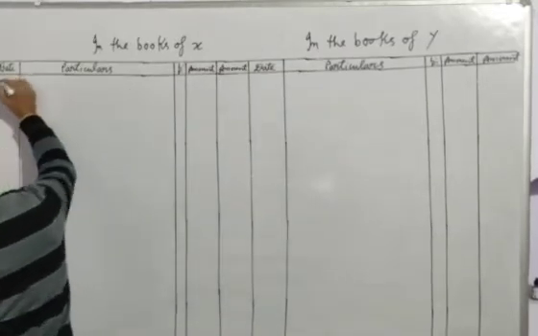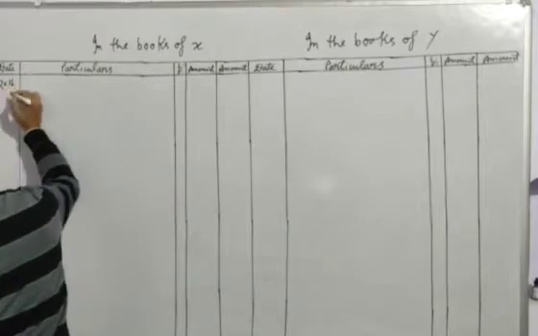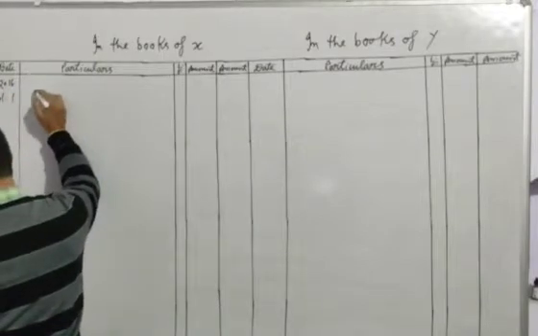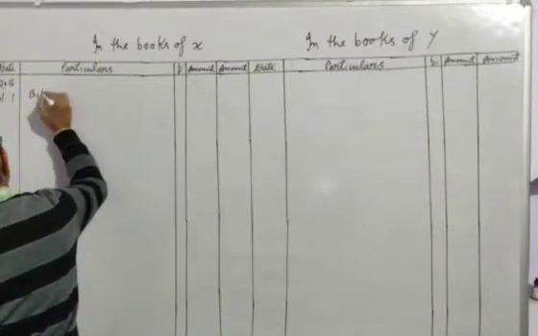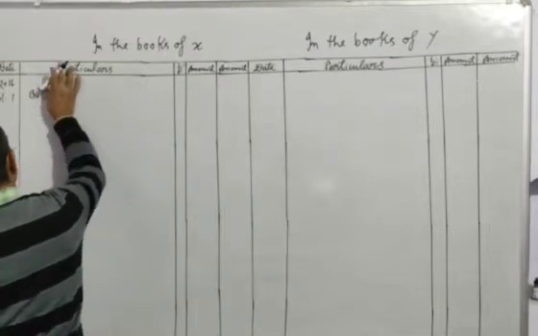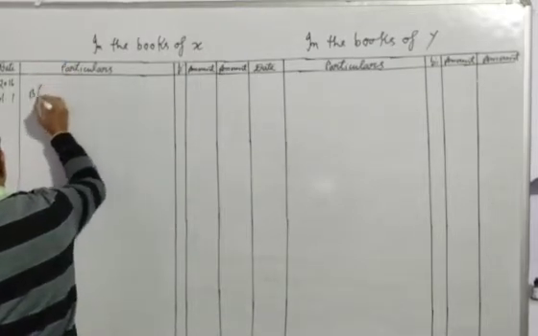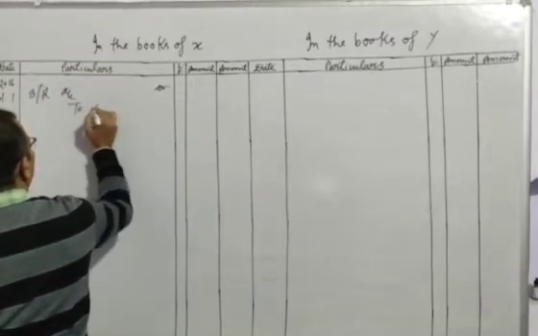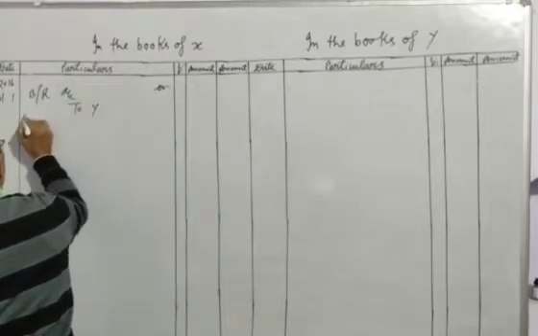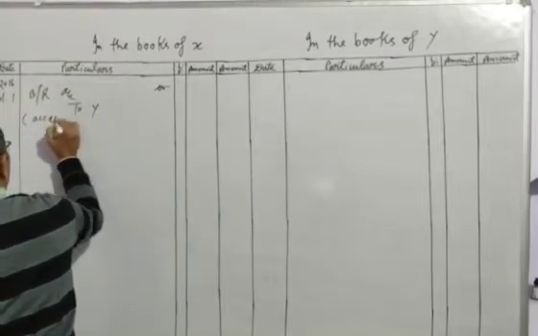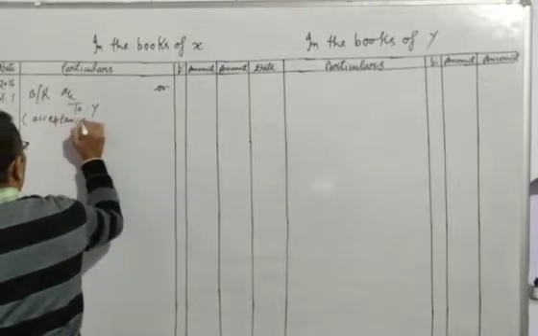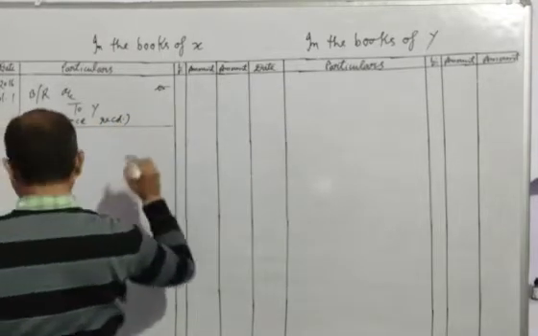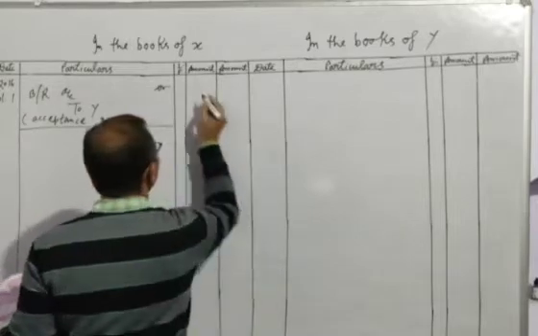So, 2016, and the date is April 1st. Entry will be: B/R account debit to Y, acceptance receipt, and the amount given in your question is 50,000.